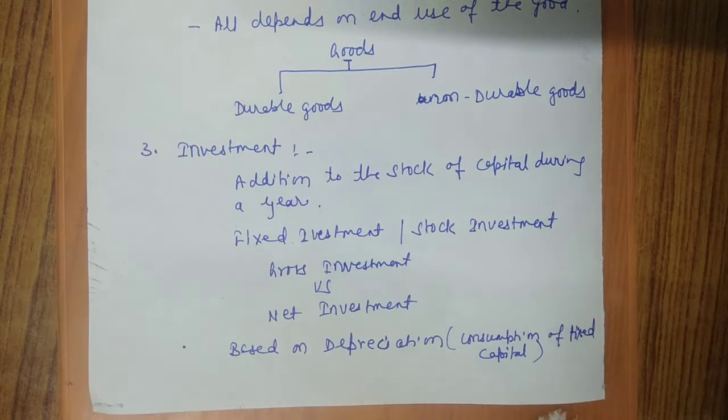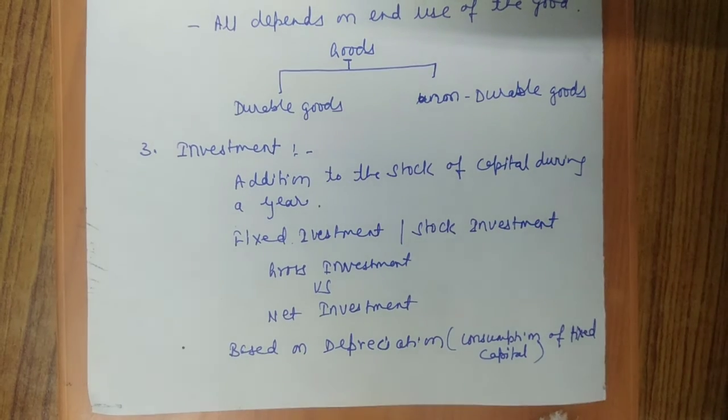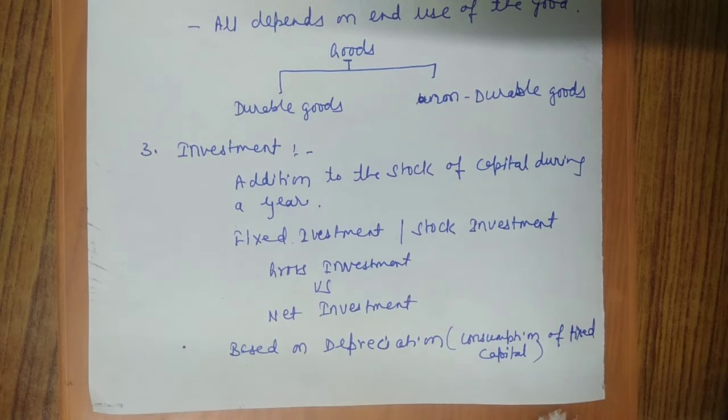One more point to be understood here is that expected obsolescence is what is foreseen, where you know that a technology change is going to come in the future. If it is unexpected or unforeseen, that will not be considered under depreciation or consumption of fixed capital. That will be termed as capital loss.